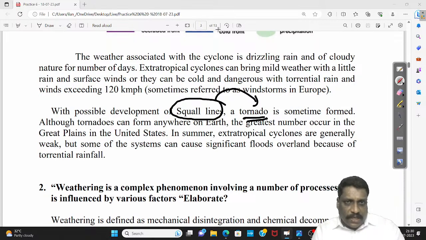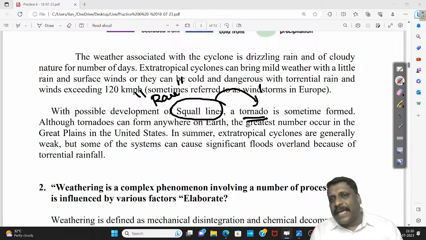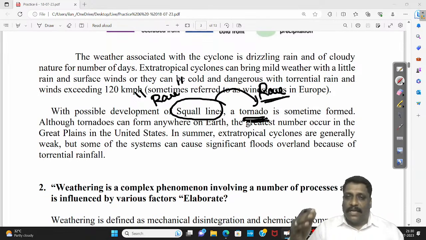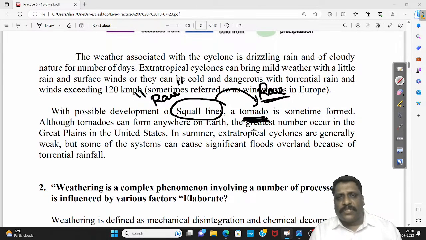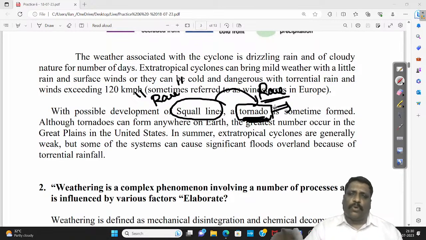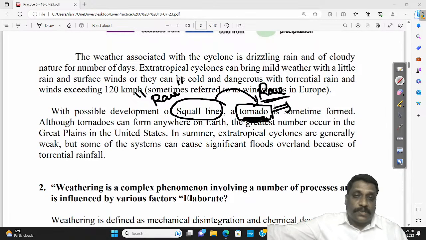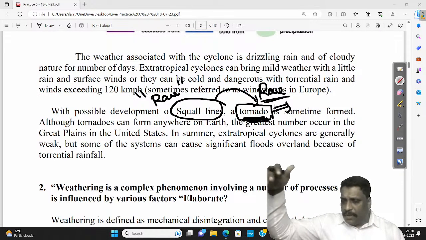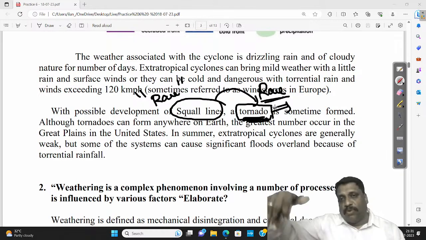Temperate cyclonic circulation getting developed is rare, and the squall line resulting in a tornado is again rare. That's the reason we say tornado is a rarest of rare phenomenon. Tornadoes, very popularly called twisters, and even the Gulf of Mexico is known for tornadoes.